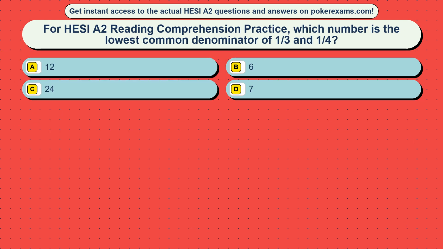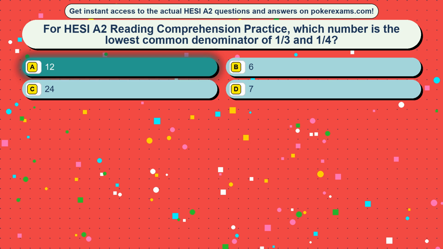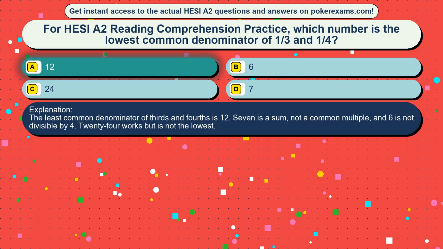Question 22. For HESI A2 reading comprehension practice, which number is the lowest common denominator of 1/3 and 1/4? Option A, 12. Option B, 6. Option C, 24. Option D, 7. The correct answer is option A, 12. The least common denominator of thirds and fourths is 12. 7 is a sum, not a common multiple, and 6 is not divisible by 4. 24 works but is not the lowest.